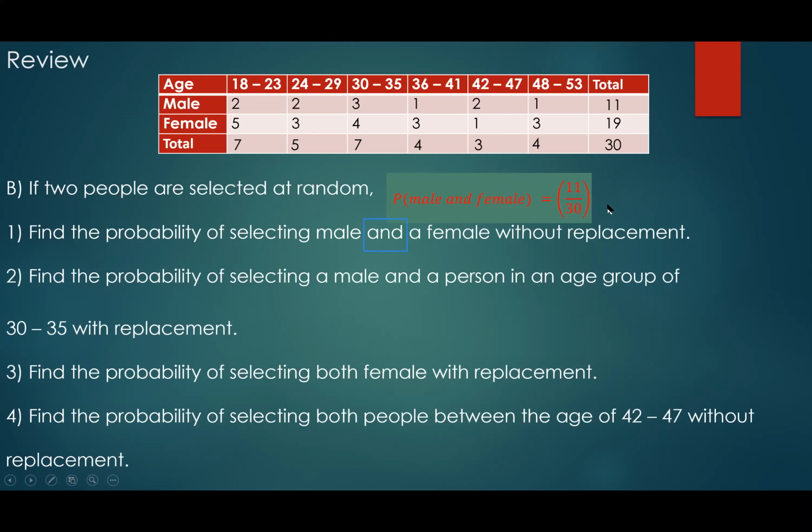Now I go back. Do you agree that the second time I select a second person, and this person is a female, I have 19 females, but no longer out of 30? Why is it no longer out of 30? Because I selected one male and told that male person to go outside the room. Now, in this room, I do not replace him back, meaning I only have 29 students left. Everybody see that the second probability is the probability of a female given one male is gone, which is the conditional probability.